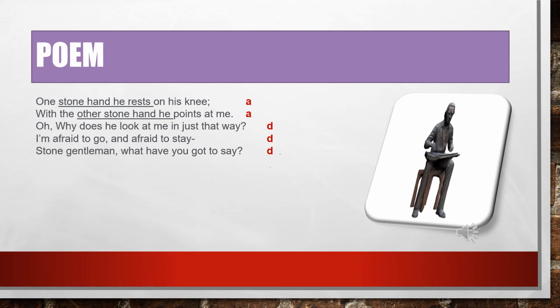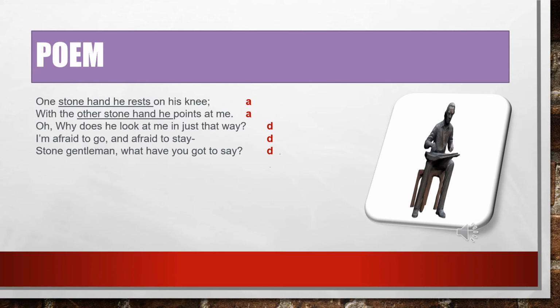So here he talks about how the statue is placed, how that person is sitting. "One stone hand he rests on his knee. With the other stone hand he points at me. Oh, why does he look at me in just that way? I'm afraid to go and afraid to stay. Stone gentleman, what have you got to say?"